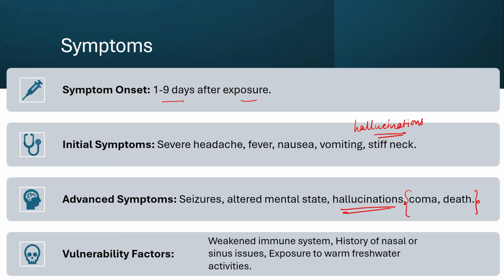Although anyone can be infected, let's come to the vulnerability factors. Anyone can be infected, but certain factors increase the vulnerability of the person, like a weak immune system, a history of some problem in their nasal or sinus, or any activity that involves exposure to warm fresh water, right? So these are the symptoms and how vulnerability is there.